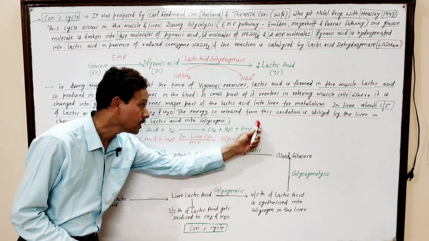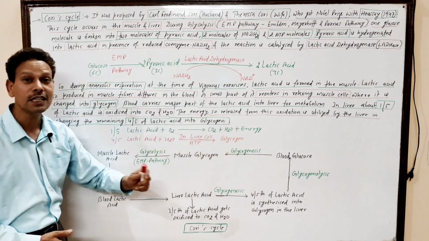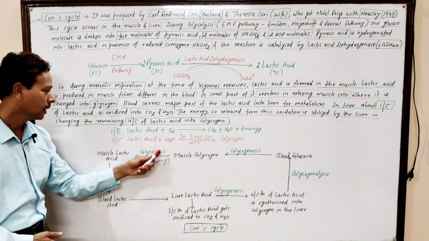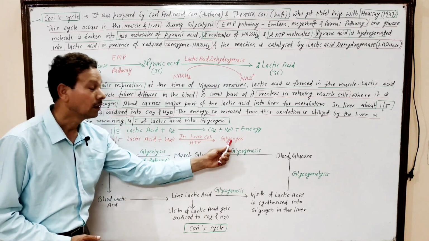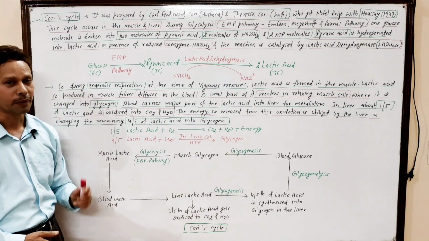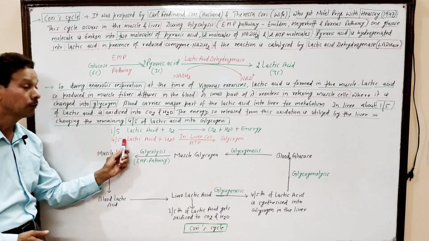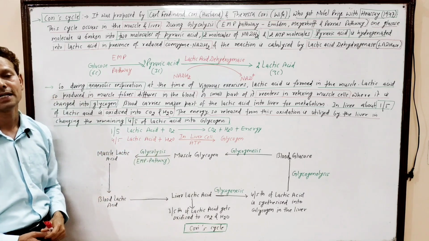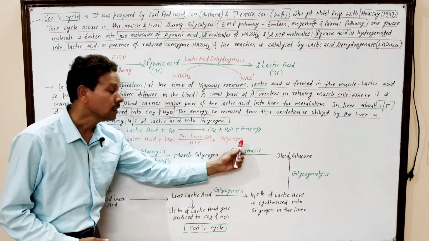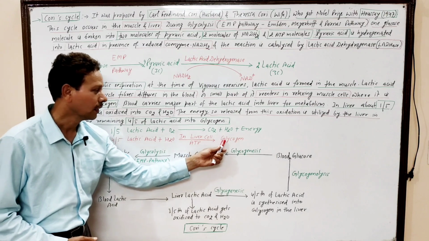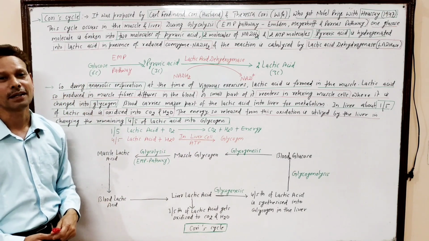And this energy released in the oxidation process is utilized in the resynthesis of glycogen. It means the maximum part of lactic acid, 4/5 part, about 80% of lactic acid, gets synthesized into liver glycogen. This is the Cori and Cori cycle.